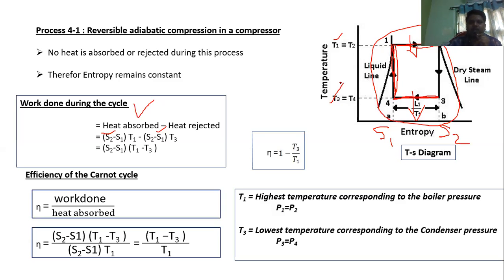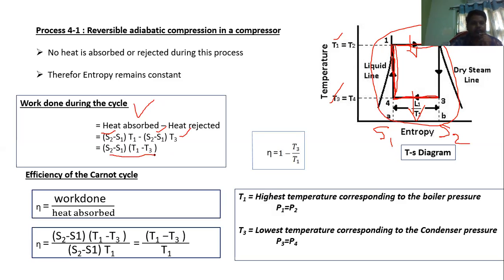Why? Because it is isothermal, constant temperature. Now if you simplify the above equation, the final equation is (S2 minus S1) times (T1 minus T3).